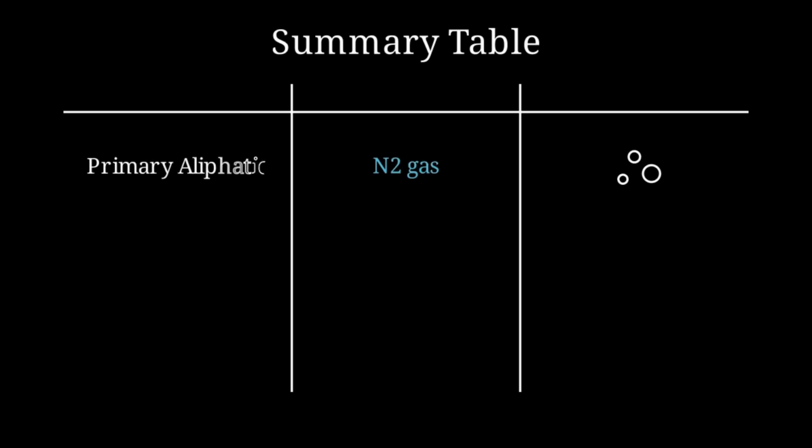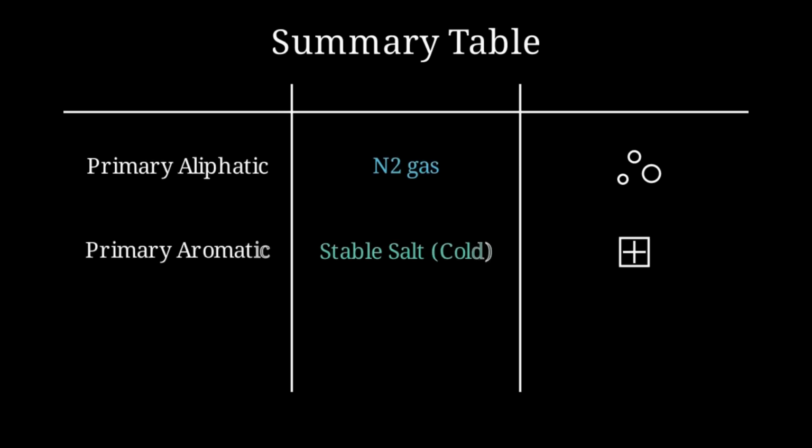To summarize, primary aliphatic amines give nitrogen gas, primary aromatic amines give stable diazonium salts at low temperatures, and secondary amines produce yellow oily N-nitrosamines. These distinct results are essential for amine identification.